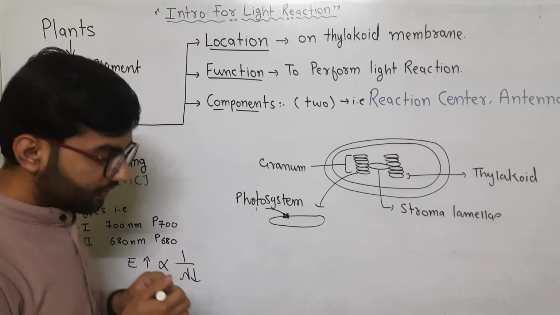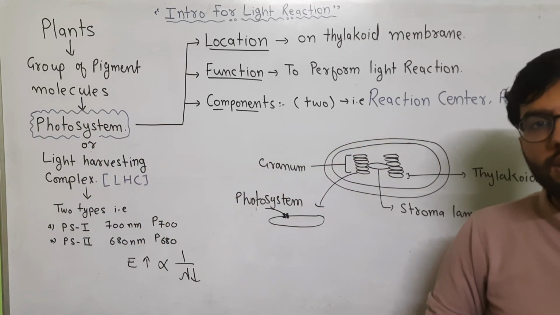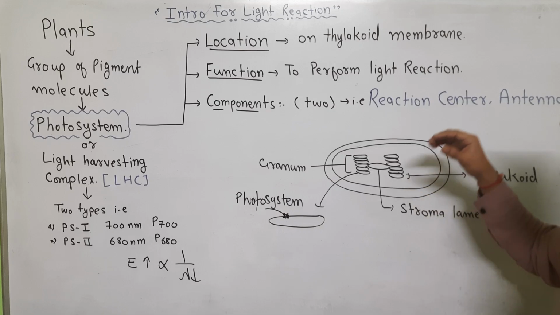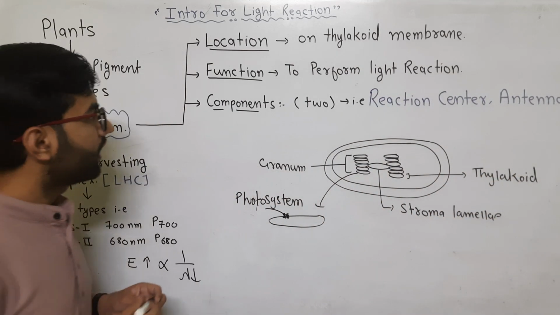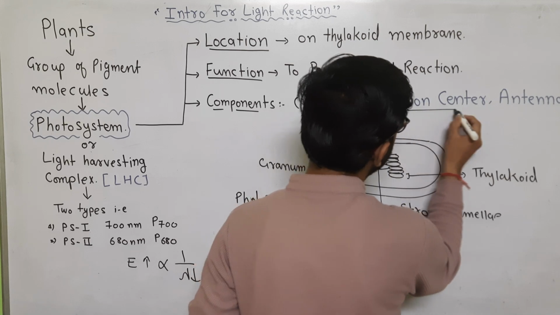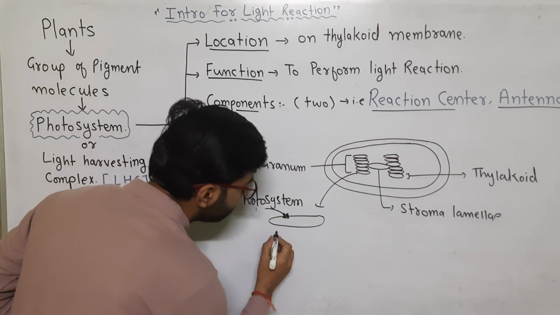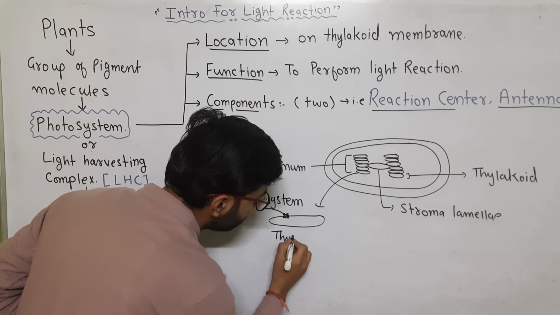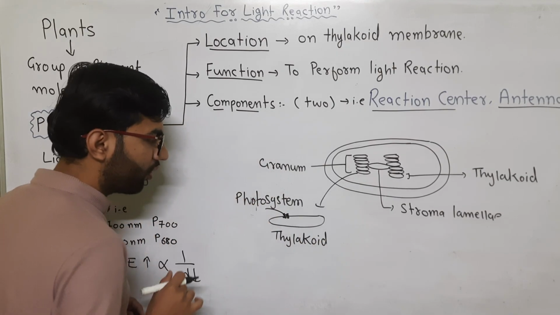Now a photosystem itself has two components. One component is called the antenna and the other component is called the reaction center. Like we said, there is a thylakoid, and on the membrane of the thylakoid we observe the photosystem.